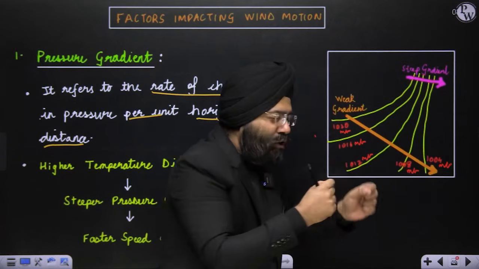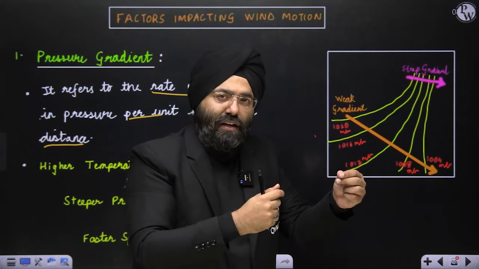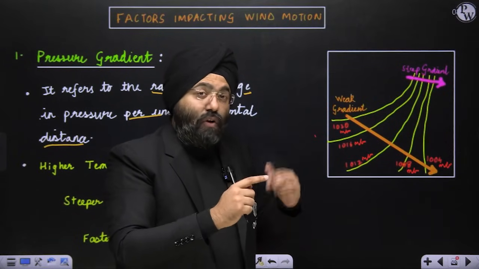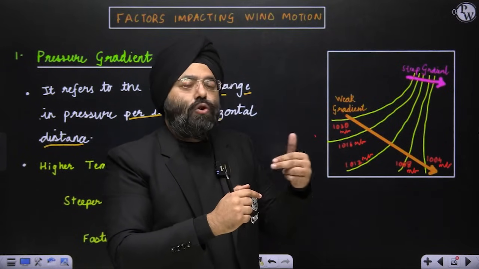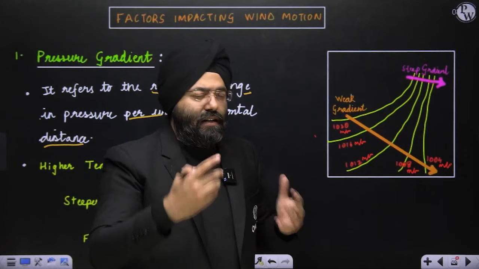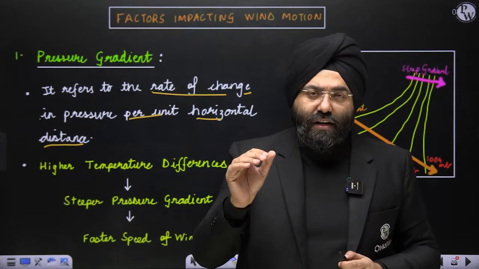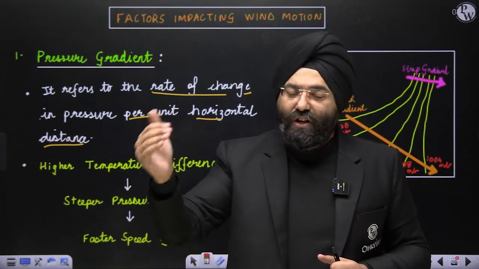So the rate of change of pressure per unit distance is less. So what will happen? The speed of the wind will be relatively low here. Again, understand this: when I talk about pressure gradient, it means the rate of change of pressure.